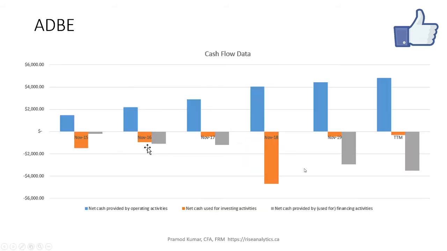Okay, let's continue. Next is the cash flow. This is all three cash flows in just one shot, so we don't have to look at multiple slides. The good thing on the operating cash flow side is that it's consistently positive, so I'm pretty happy seeing that. On the financing activity, you see this is negative. What it's trying to say, I'll keep as a surprise for the last slide, but basically they're not raising any money. That's not bad, and they are doing some investments, so that's why it's negative. But overall, the profit margin is positive and it's increasing.